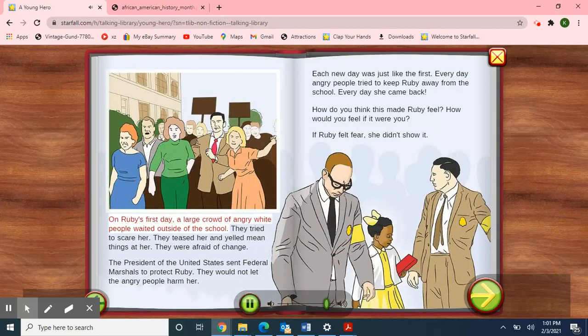On Ruby's first day, a large crowd of angry white people waited outside of the school. They tried to scare her. They teased her and yelled mean things at her. They were afraid of change. The President of the United States sent federal marshals to protect Ruby. They would not let the angry people harm her.